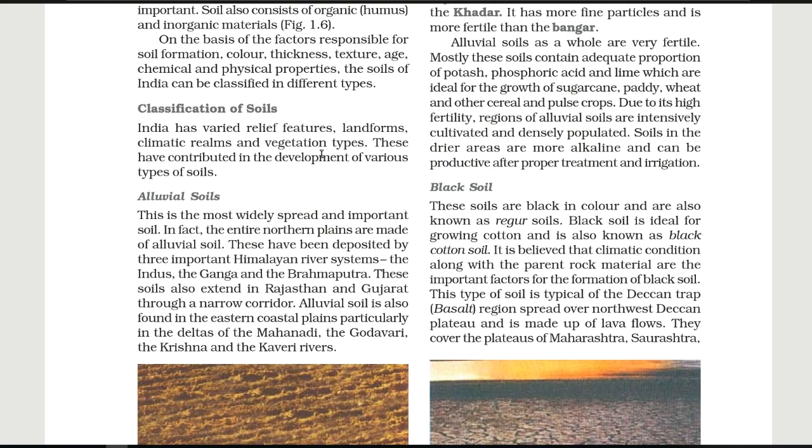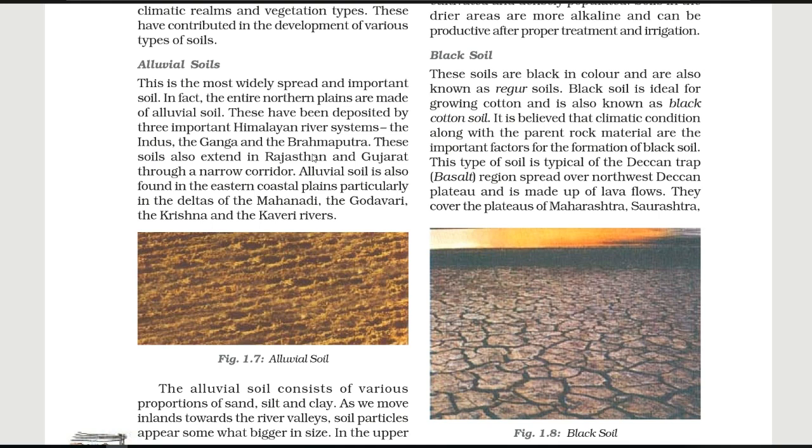It is the most important soil of India, and it is a very fertile soil which is used to grow different kinds of crops. A lot of various kinds of crops we can grow in the alluvial soil. This is the most widely spread and important soil. In fact, the entire northern plains are made of alluvial soil. So by this we can understand that this soil is spread over a large part of India, and specifically the northern plains. These have been deposited by 3 important Himalayan river systems.